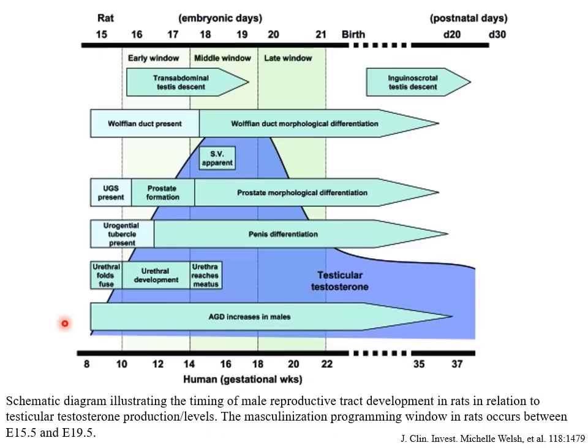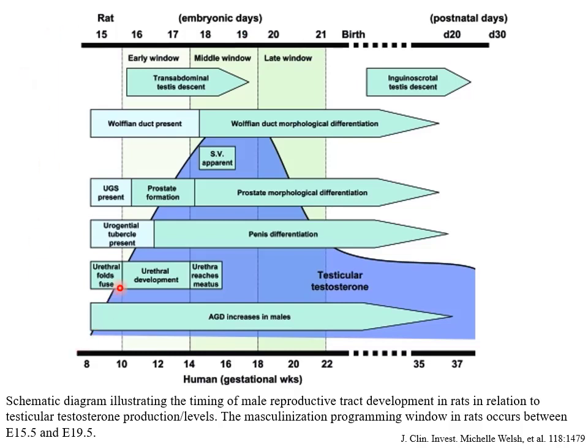Here we're looking at the time course of events in the male fetus as it develops. This is the time course in humans in terms of weeks, 8, 10, 12, 14, 16, 18, 20, and in rats this is in days, 15, 16, 17, 18, 19 days of development. The same events occur in humans as in rats.